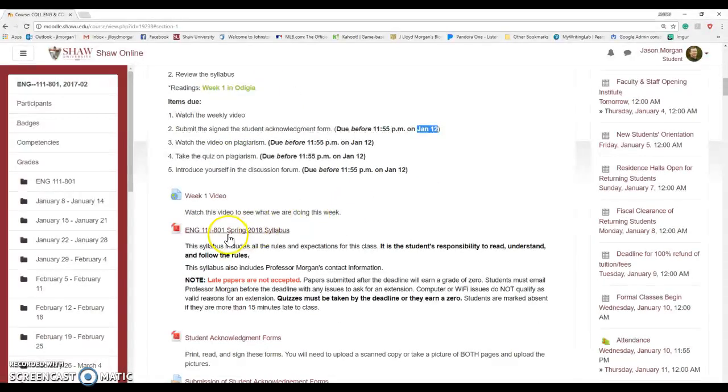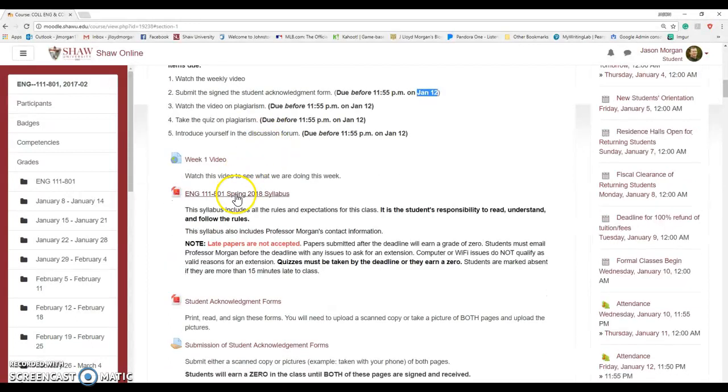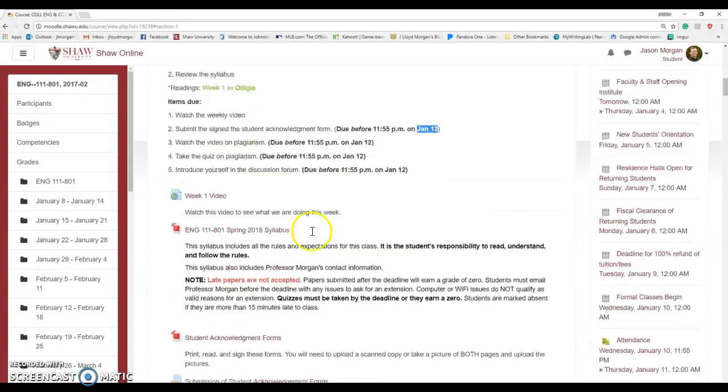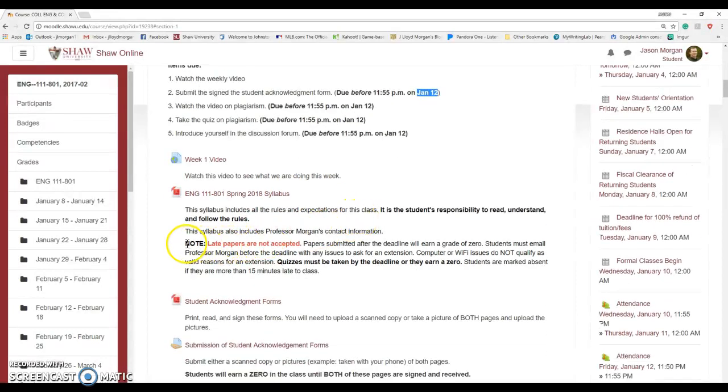Well, I'll also need to read the syllabus. So here's the syllabus right here. The syllabus is found here, and it is also found up there. We won't spend any time going through that. You can read that at your leisure. It has the rules for this class. But once again, as noted in a previous video, late papers are not accepted for this class. So if you have something due on Friday and you go to turn it in on Saturday, it's an automatic 0. Same with the quizzes. So if you have a quiz this week, just make sure you take it before Friday night. If you have plans on Friday night, do it Thursday, do it Friday morning, heck, do it Wednesday night, doesn't really matter. Get it done sometime before Friday.